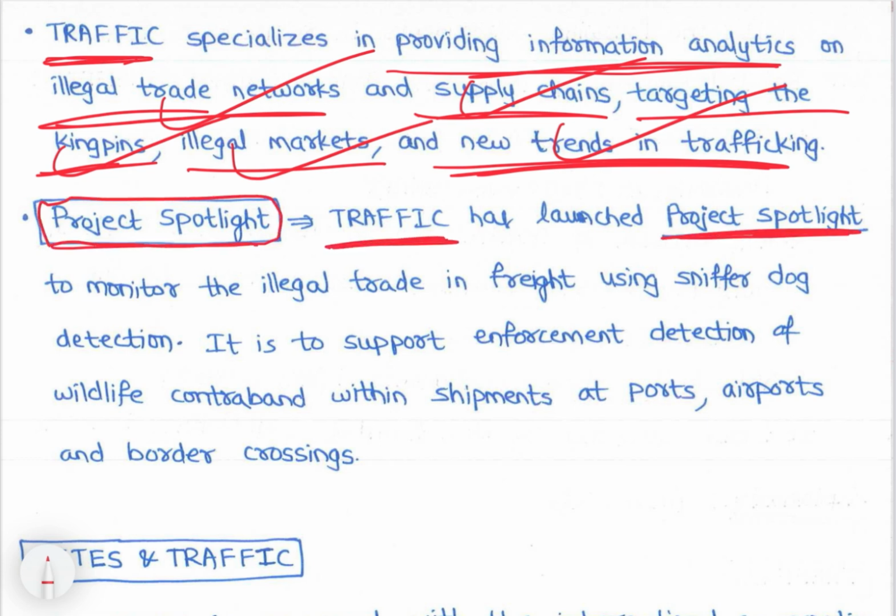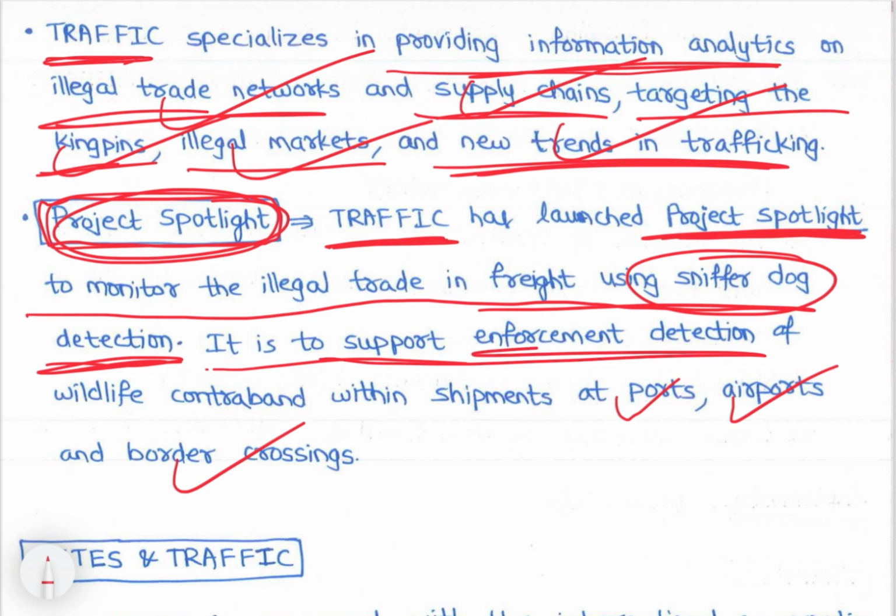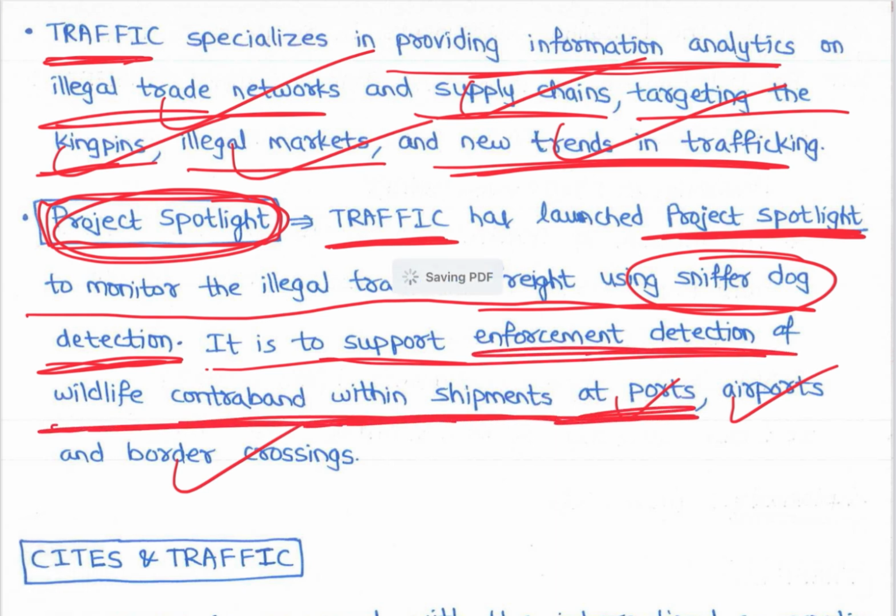TRAFFIC has launched Project Spotlight to monitor the illegal trade in freight using sniffer dog detection. This is an important initiative of TRAFFIC, basically in ports, airports and border crossings, to support enforcement detection of wildlife contraband within shipments. Using sniffer dogs, it keeps watch on wildlife trade, and if anyone is doing it illegally, they will be caught. So that is Project Spotlight.